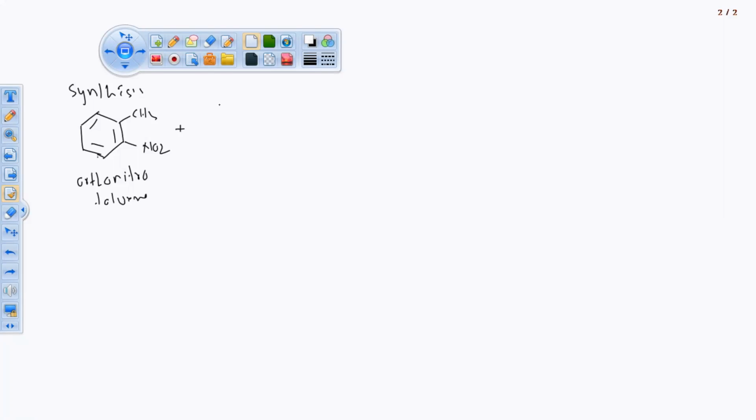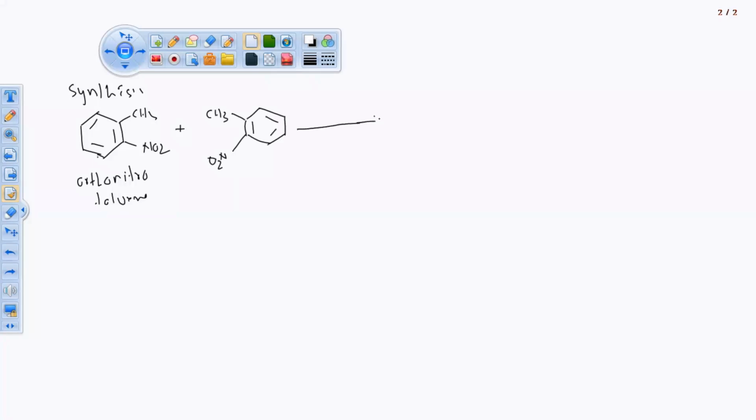Then another one molecule of orthonitrotoluene. 2 molecule we required, because we are having 2 benzene ring and 1 7-membered ring plus 1 substituted atom attached to that. So 2 benzene ring we got here, because we are going to take 2 molecules of orthonitrotoluene, both the same.